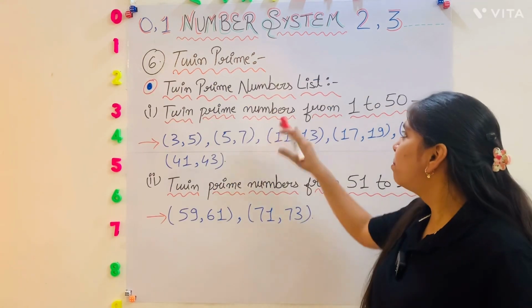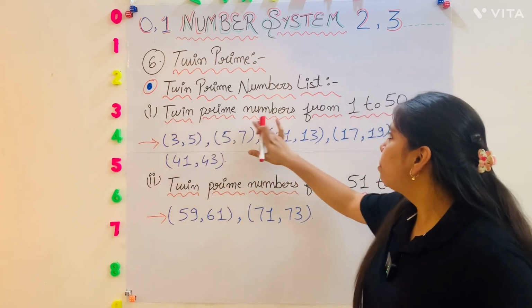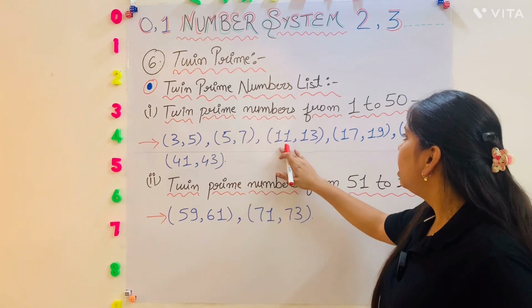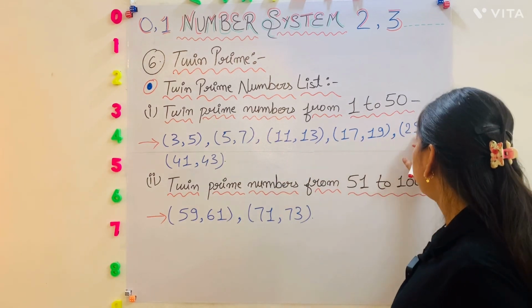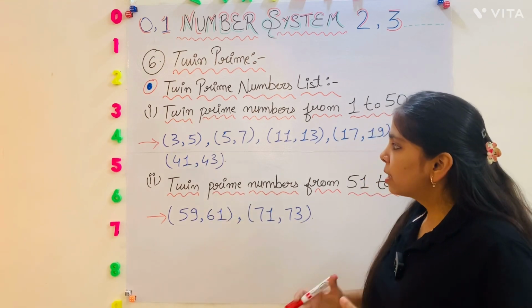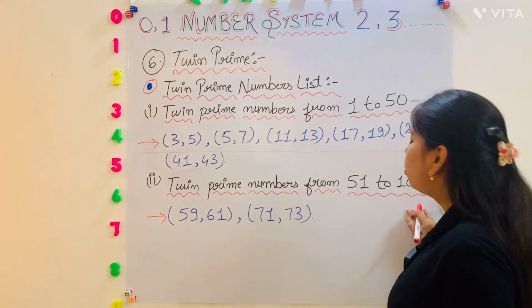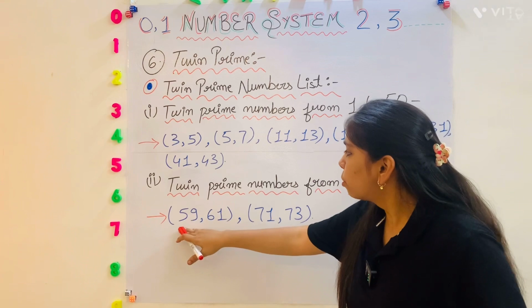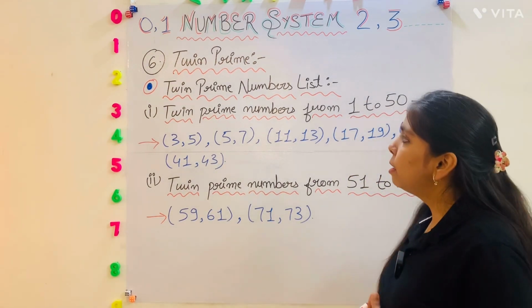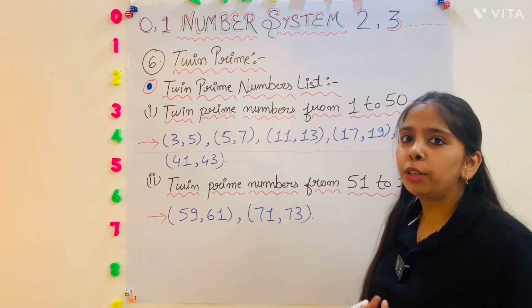Let's see the twin prime numbers list. First one is twin prime numbers from 1 to 50 like 3 and 5, 5 and 7, 11 and 13, 17 and 19, 29 and 31. And the last is 41 and 43. Second is twin prime numbers from 51 to 100. So 59 and 61 and 71 and 73. These are the list of the twin prime numbers from 1 to 100.